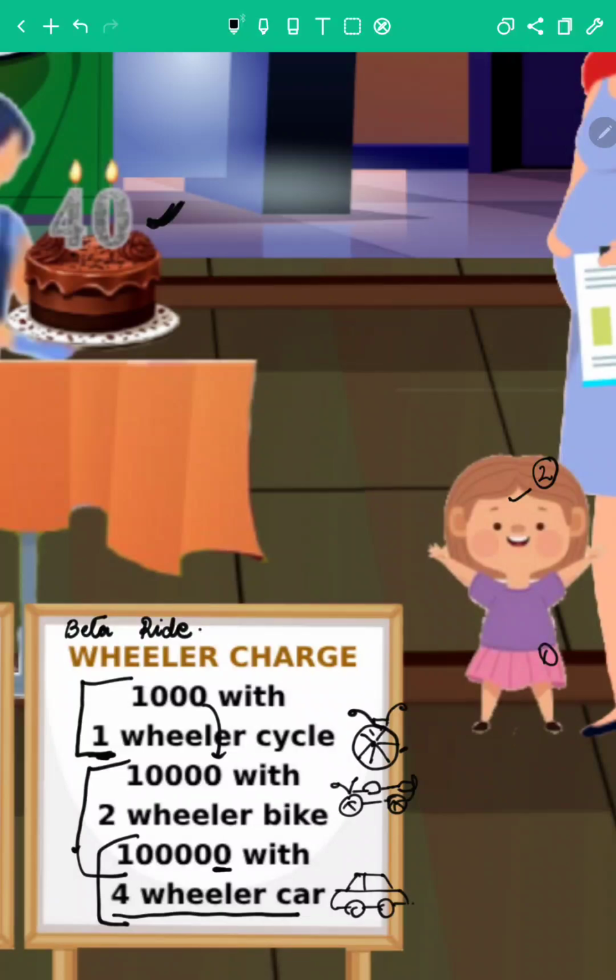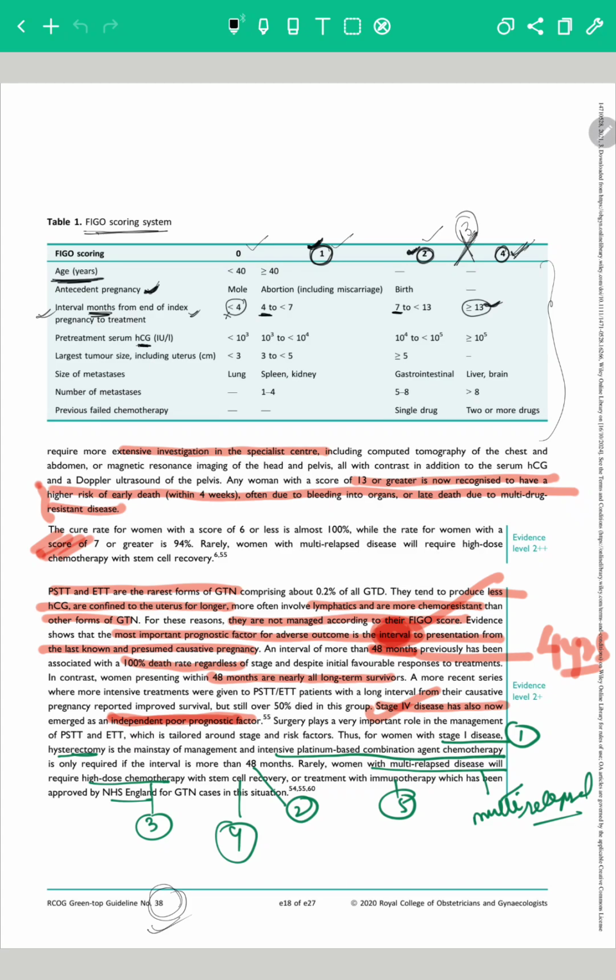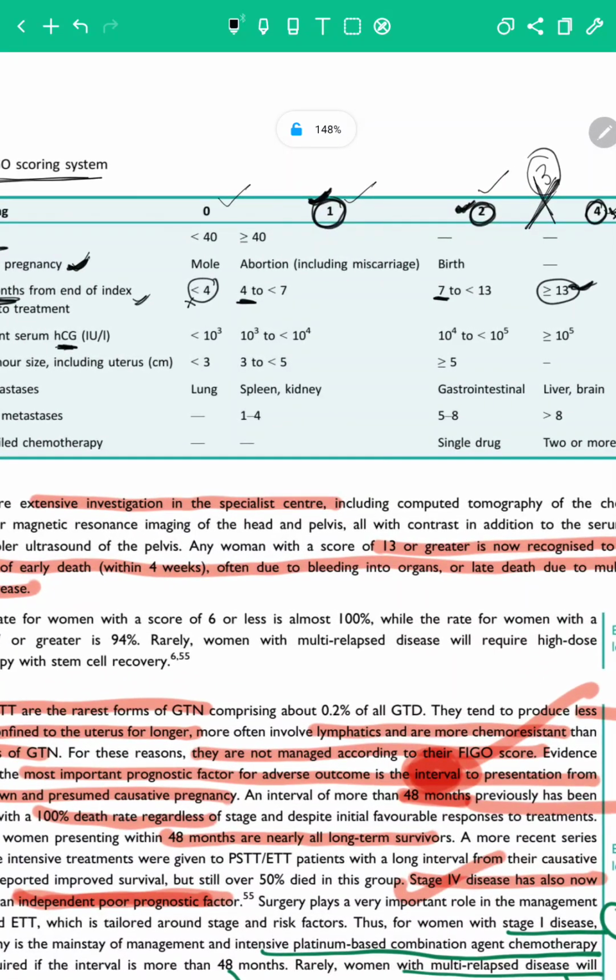Okay, so a one-wheeler cycle is 1000, that is affordable. A two-wheeler bike is 10,000, still affordable. But a four-wheeler will cost you 1 lakh rupees. Okay, now how is this relatable to our scoring system? Now the beta hCG values: for this, the one-wheeler starts from 1000 rupees, two-wheeler 10,000, four-wheeler 1 lakh. Simple and easy.